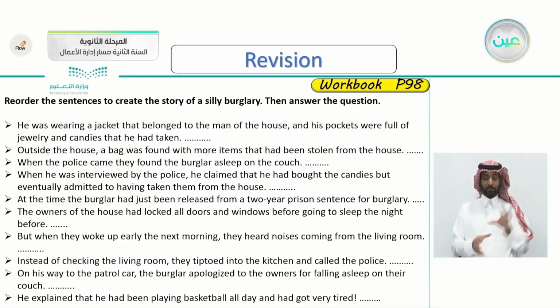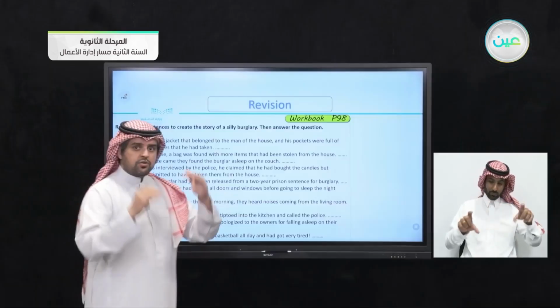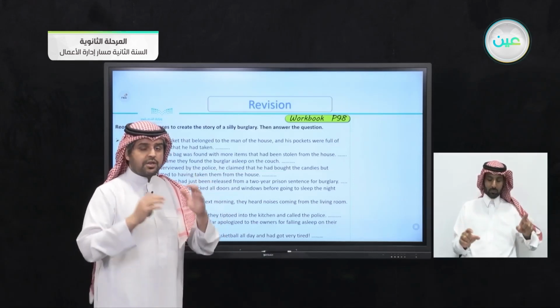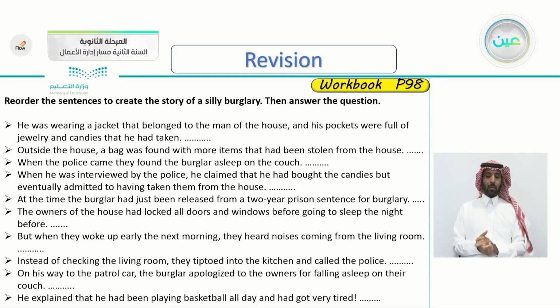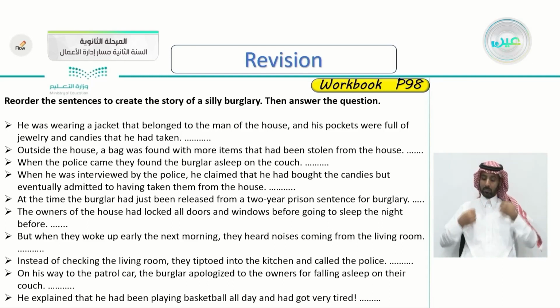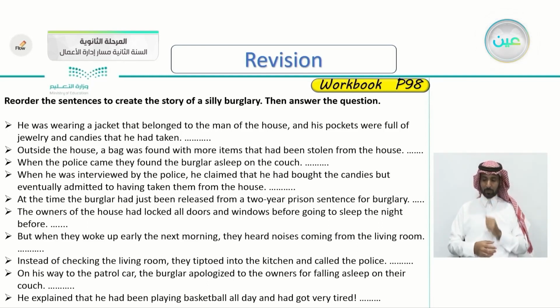Reorder these sentences to create the story of a silly burglary, then answer the questions. Here we have nine or ten sentences. We will try to organize them, or let's say reorganize them, to make a correct chronological story. So the first one: he was wearing a jacket that belonged to the man of the house, and his pockets were full of jewelry and candies that he had taken. Of course, we know that this is not the beginning of any story.